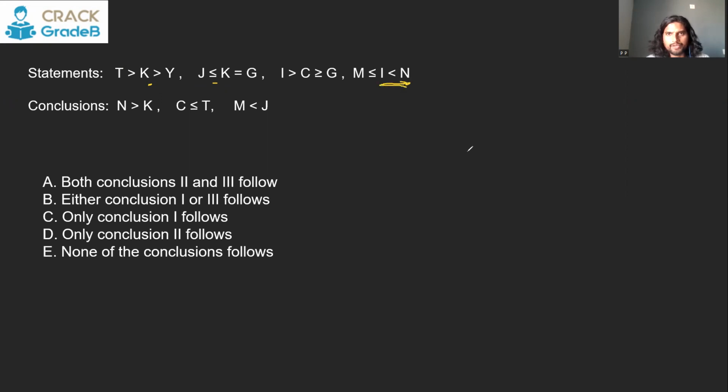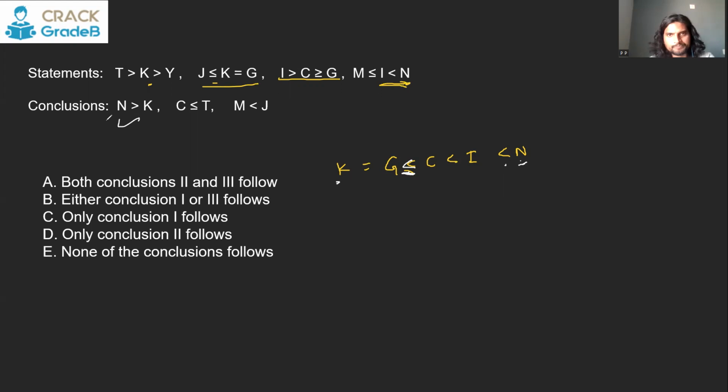N and I. N greater than I. Then I to G. I greater than C greater than or equal to G. And G is equal to K. So between N and K, there is no contradiction. Everything is facing in the same direction. So you can say N is greater than K. That is going to be a true conclusion.